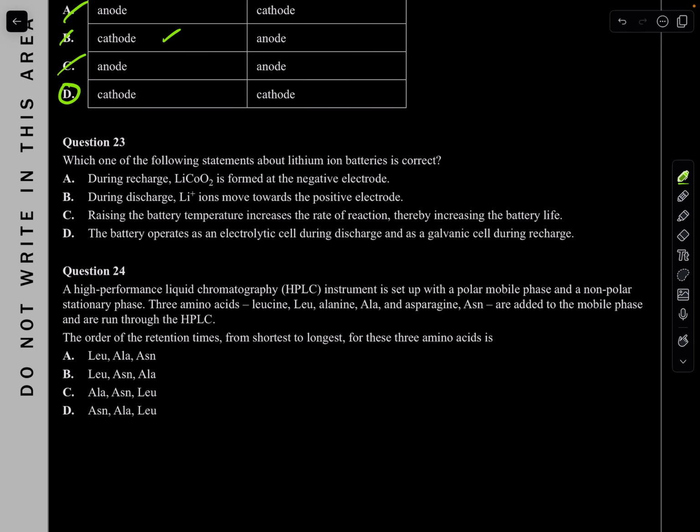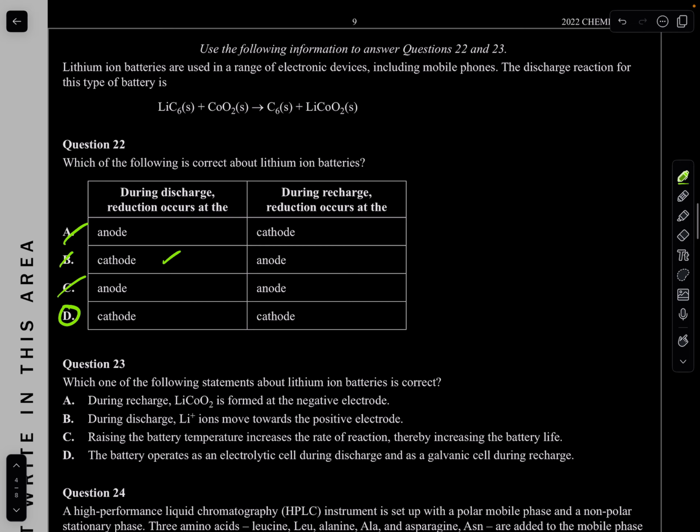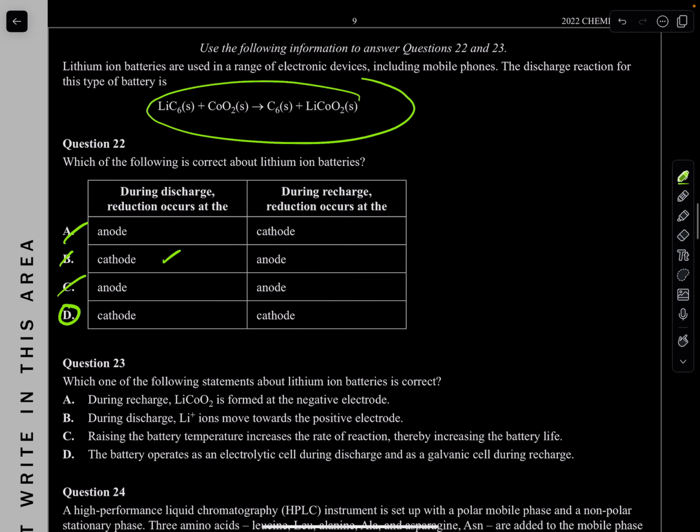23. Which of the following statements about lithium-ion batteries is correct? During recharge, lithium cobalt oxide is formed at the negative electrode. Well, let's check from this equation. It says during recharge it is formed. Rubbish. It's used up. This is your discharge. We're talking about recharge right now.